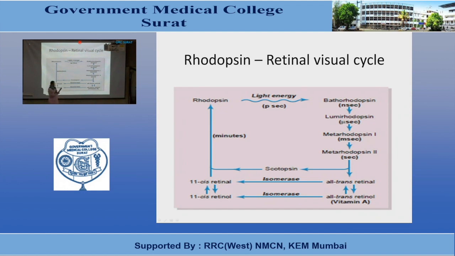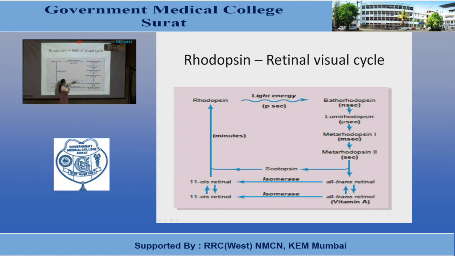So how will this concentration be increased in the retina? Retinol, or the vitamin A, which is present in the pigment layer and in the rods and cones, will be converted into all trans retinal. And this all trans retinal, in the presence of enzyme isomerase, will be converted into 11-cis retinal, and this 11-cis retinal will combine with scotopsin to form rhodopsin.